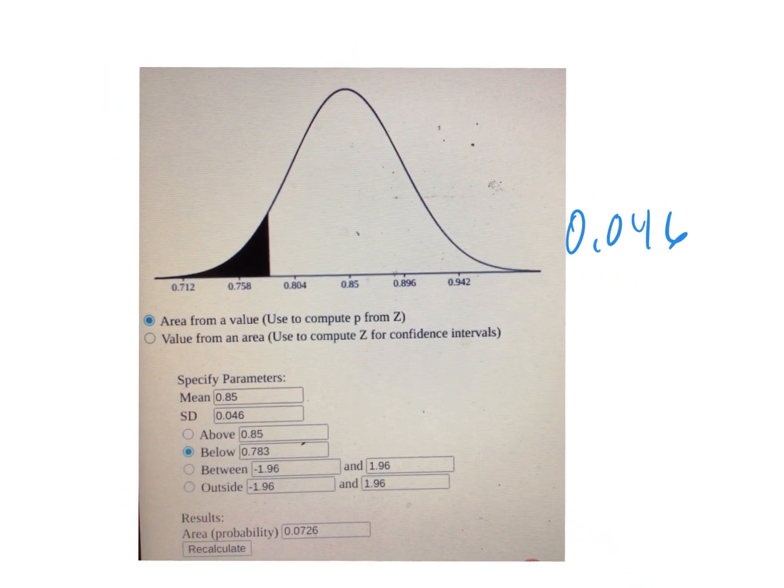So I went out to the David Lane website, and I said there's the center. I used the standard deviation, so it marked out the nice 68%, and marked out one standard deviation above, two standard deviations above, one standard deviation below, and two standard deviations below, and that's what that distribution looks like.